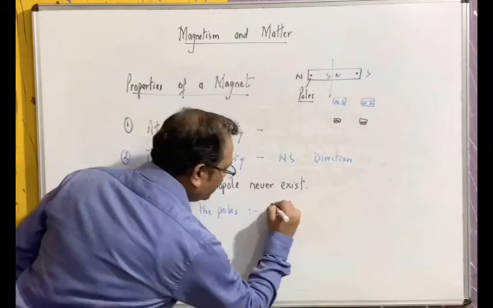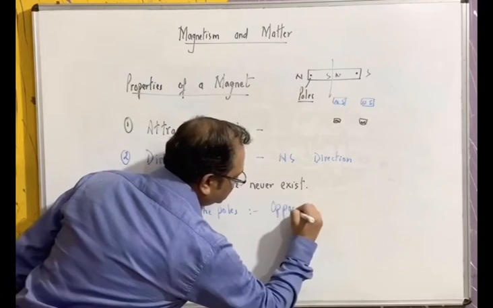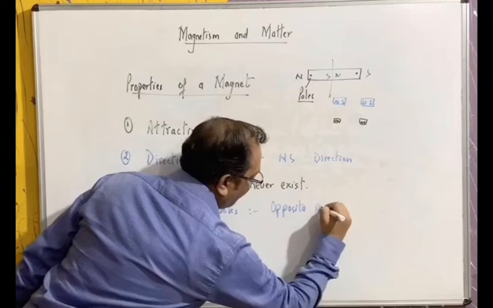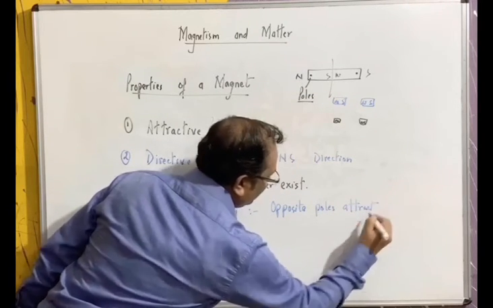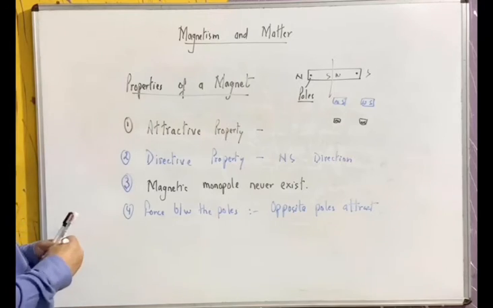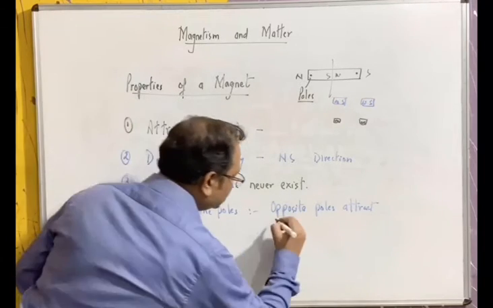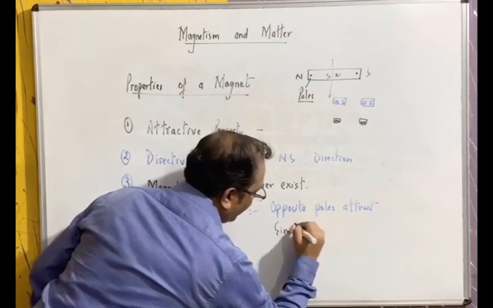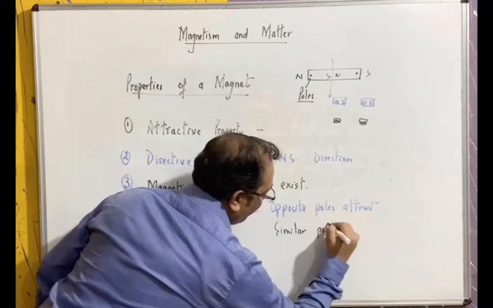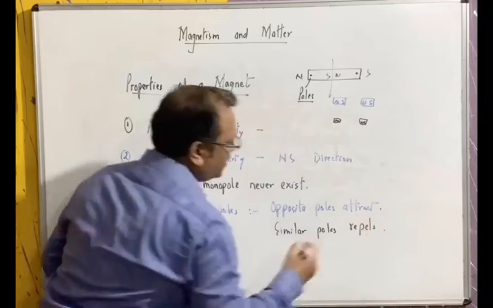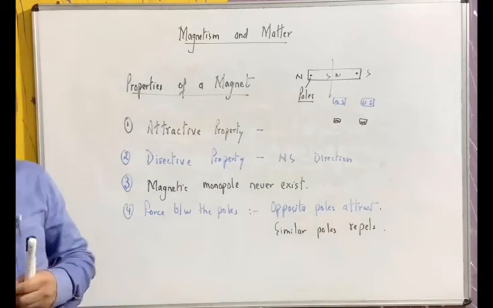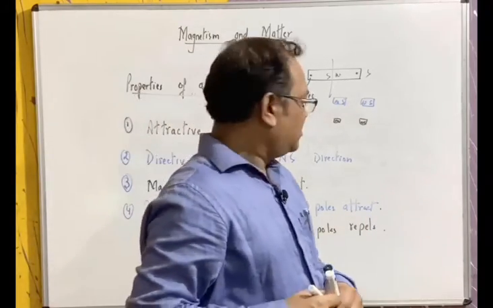So we write: opposite poles attract and similar poles repel. These are the properties of magnetism.